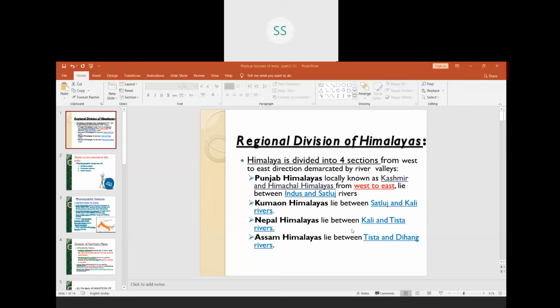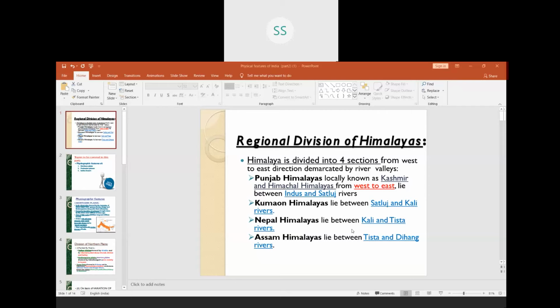Then the second one we have Kumaon Himalayas, which lie between river Satluj and Kali. River Kali flows through Uttar Pradesh and Uttarakhand. So from the river Satluj to river Kali, whatever Himalayas are there, they are called as Kumaon Himalayas.